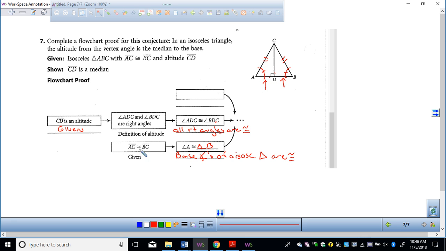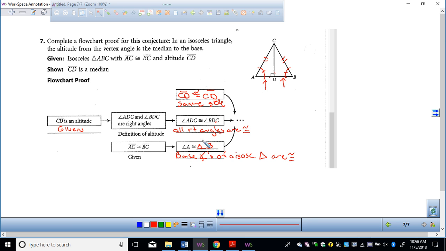I have this side, I have that angle, I have the right angles, I have the base angles, and I have this side. So angle, angle, side: is that a way to prove triangles are congruent? Yes, that works. But apparently they want something else here. What goes here? What's congruent in both triangles? CD is in both triangles. Really, you do not need this because we already have angle, angle, side, so this is kind of overkill.